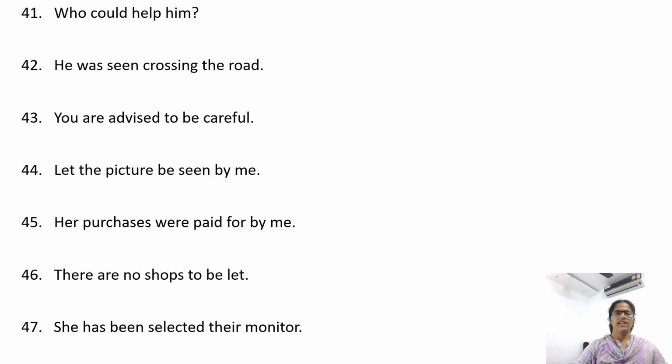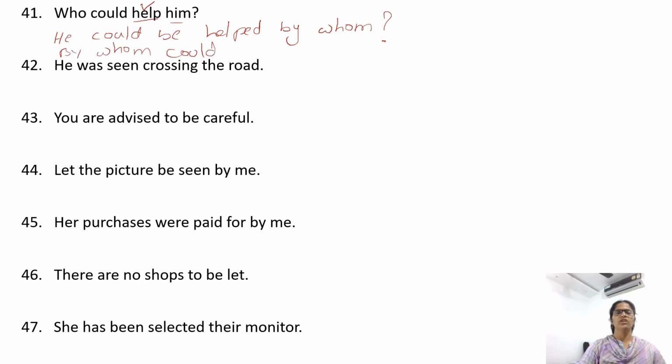Who could help him? Help is verb, who subject, and him is object. Start with object. He could be helped by whom? Or you can write by whom could he be helped.